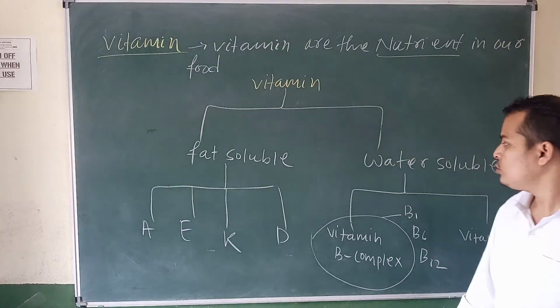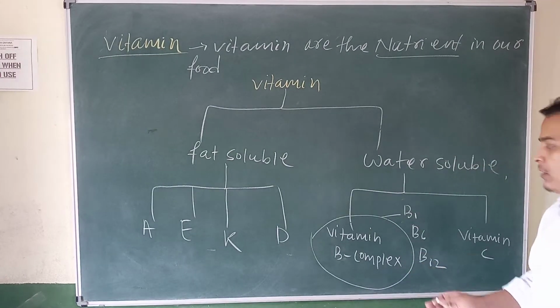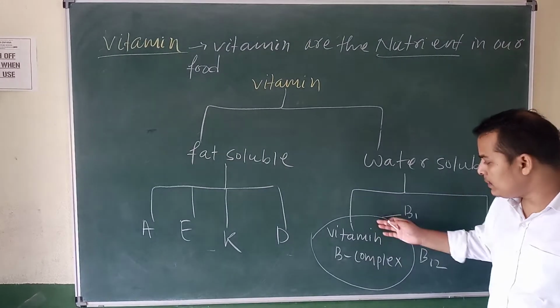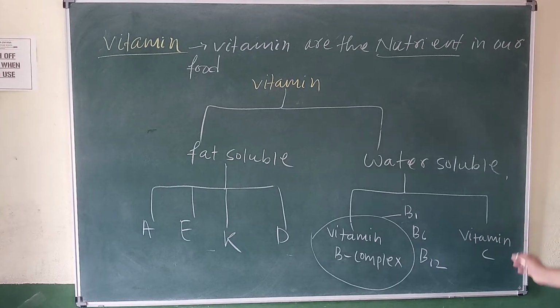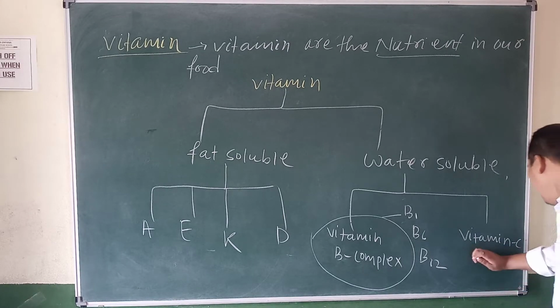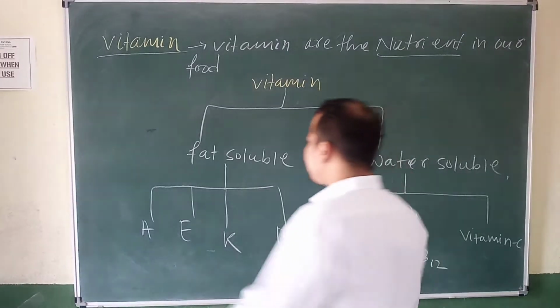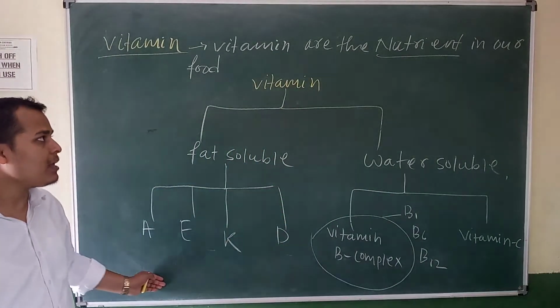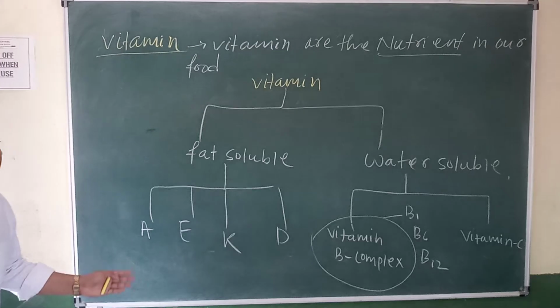So the water soluble vitamins are two types: one is vitamin B complex, another is vitamin C. And the fat soluble vitamins are four types. So this is about the vitamin.